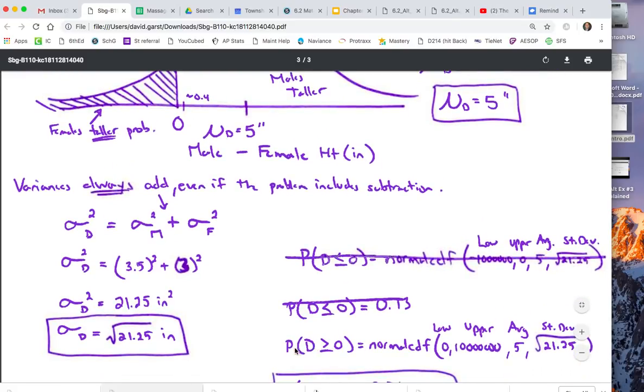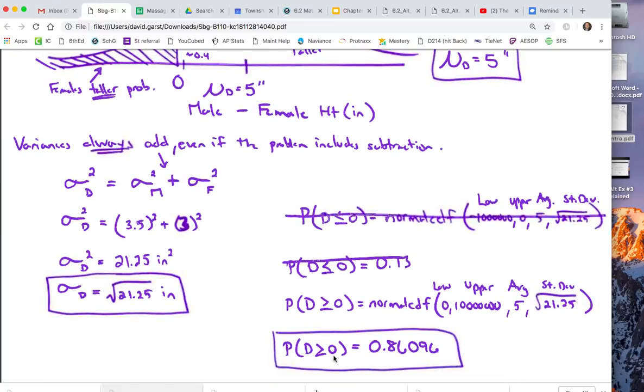So the probability of the difference being greater than or equal to 0 is normalcdf with low at 0, high at a billion or a million, mean 5, and standard deviation the square root of 21.25. We find that the probability of this happening is 86.096% of the time.